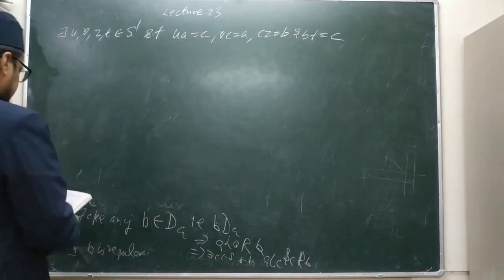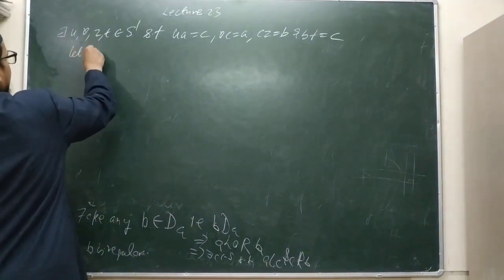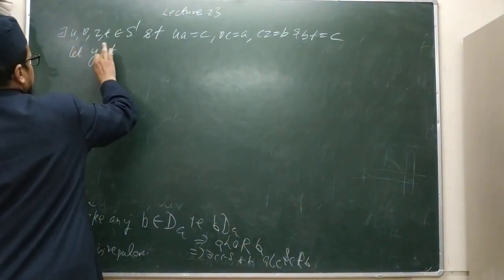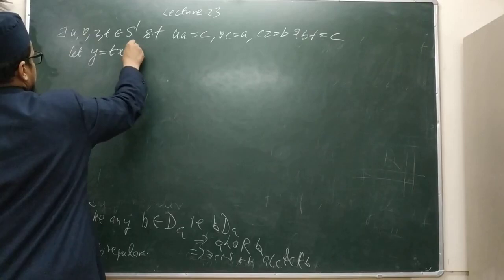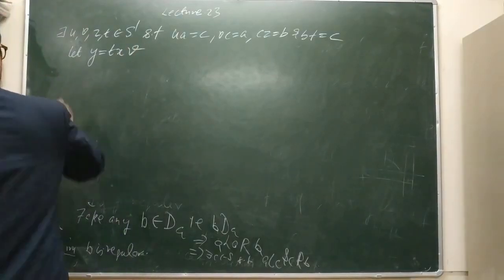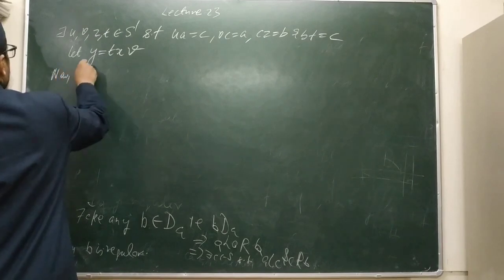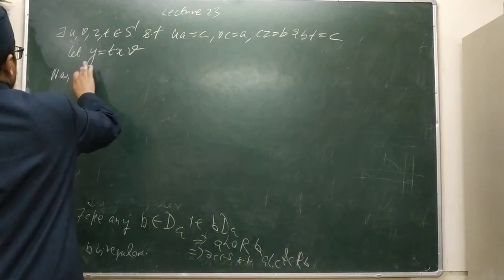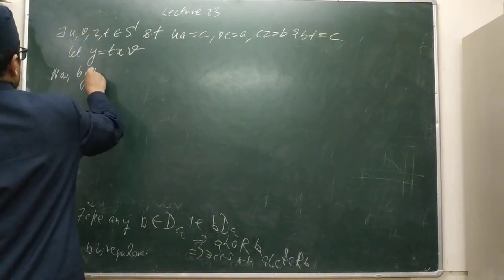Now let y is equal to TXV. Now we show that BYB, we calculate BYB.